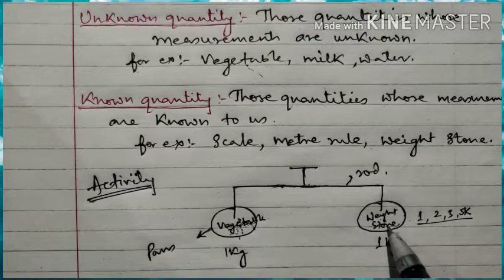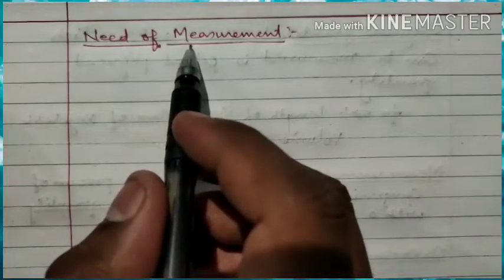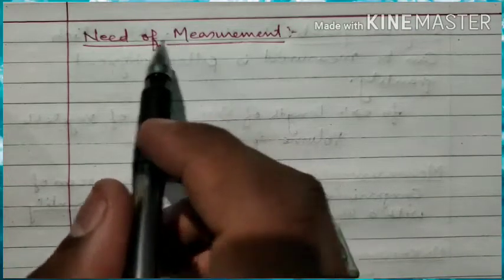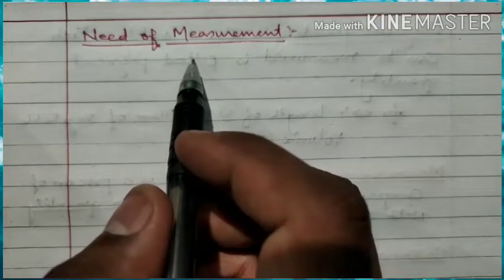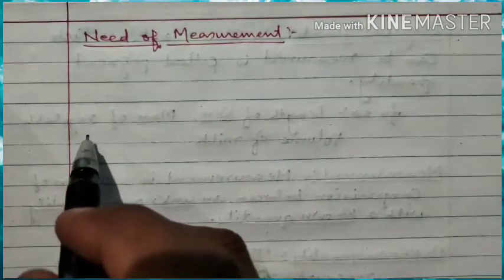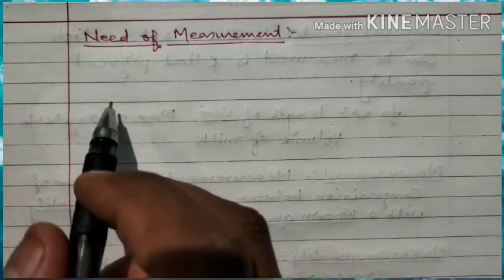Now let us see our next topic, that is the need of measurement. Why do we need measurement? In our daily life, why do we need measurement? Why should the measurement be done accurately? Let us understand by an example which is given in your book also.